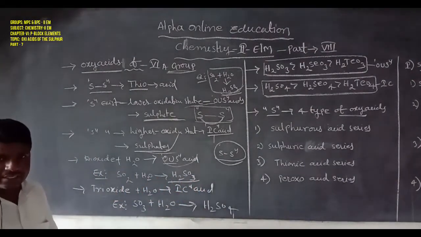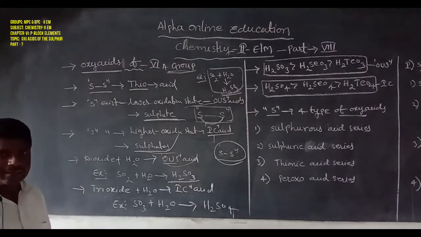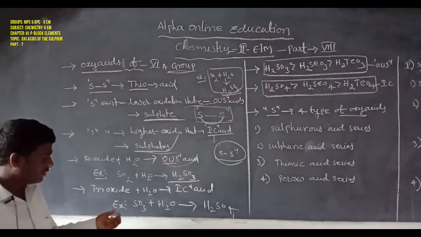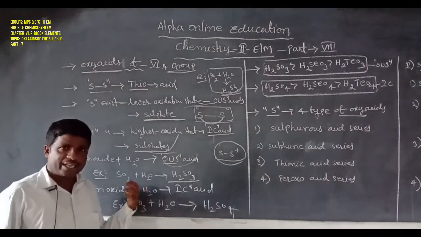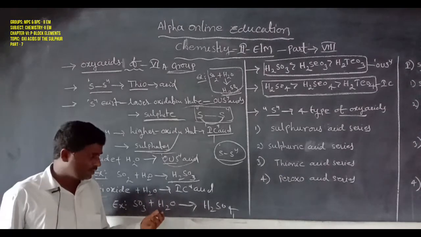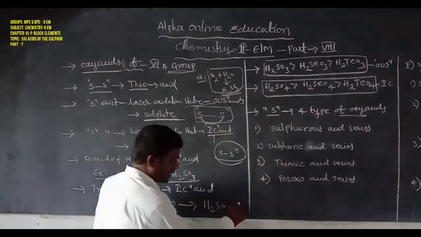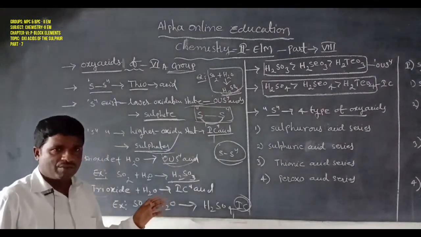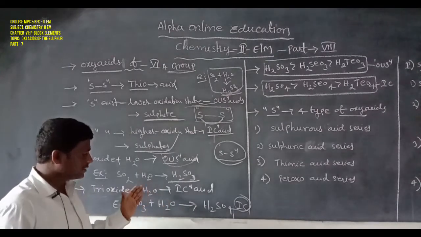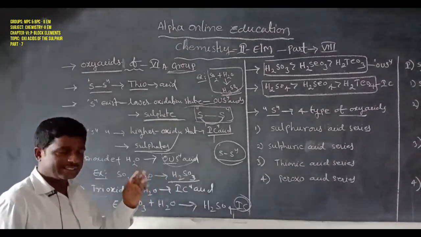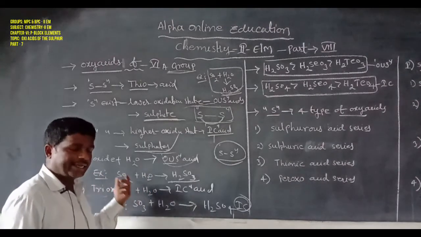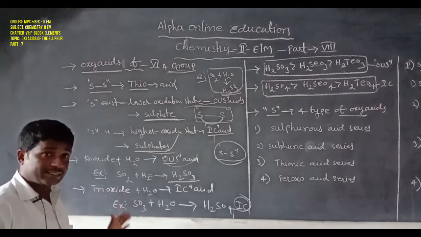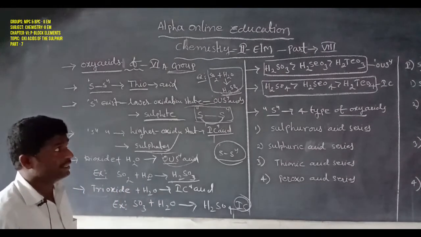Next, trioxide. Tri means three oxygen atoms combine with the sulfur atom to form sulfur trioxide. Sulfur trioxide dissolves in water to form sulfuric acid. It indicates the sulfuric acid series. Trioxides form sulfuric acids, while dioxides form sulfurous acids.